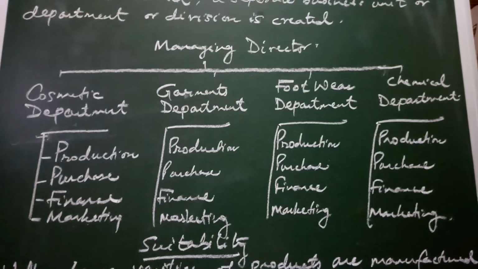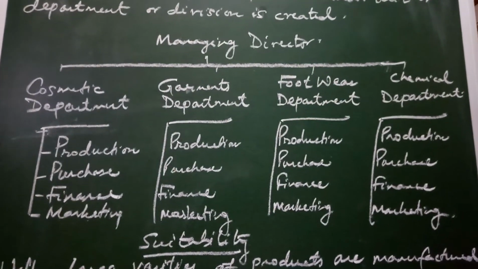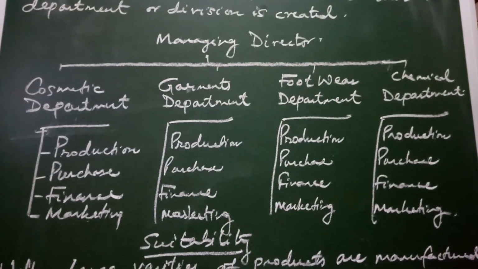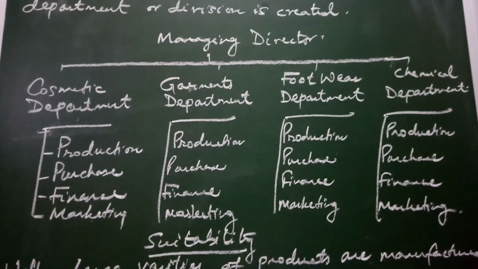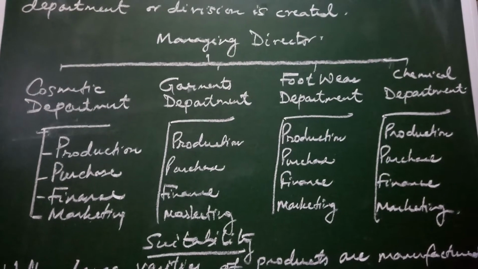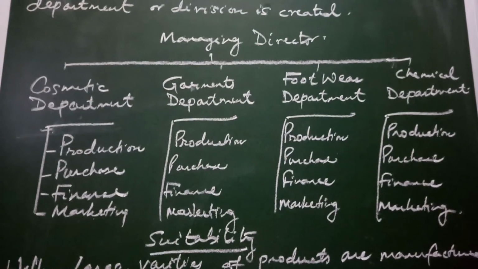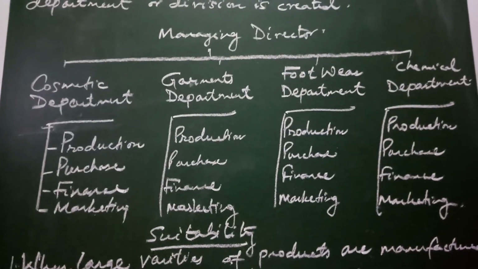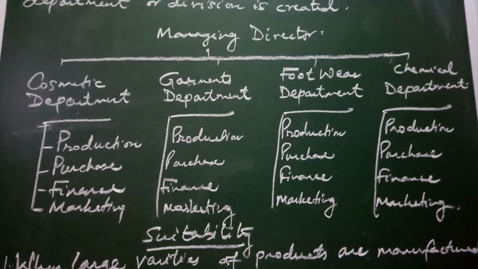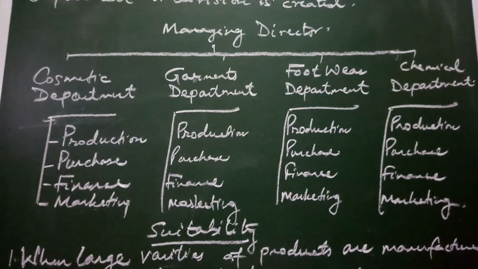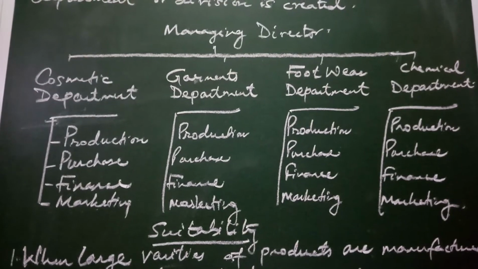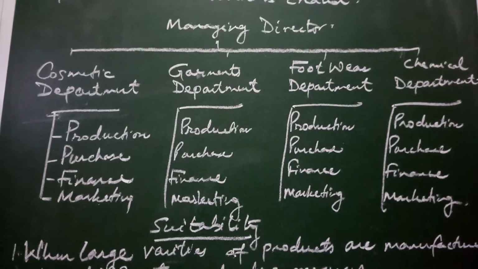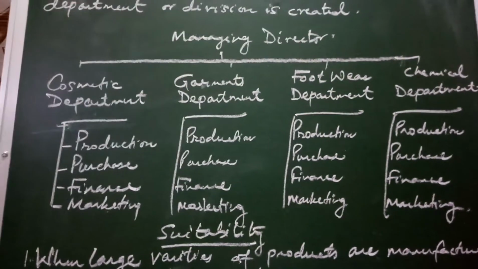Now observe the chart which is given on the board very carefully. This shows the divisional structure of an organization. Now notice how it is created. You have a marketing managing director, and this managing director is the head of all the activities in the organization. The organization has different product lines: cosmetic product, the garments, the footwear, and the chemical product.